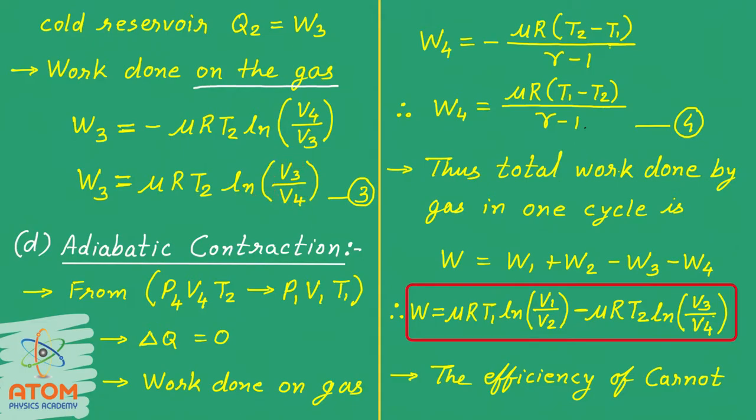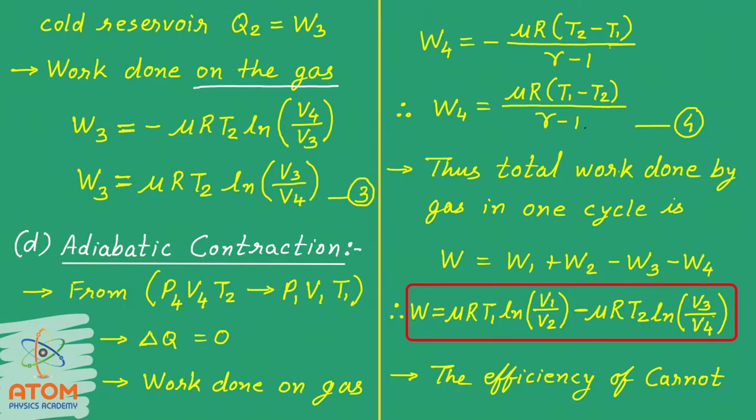Note that here it was V4 upon V3 and there was a minus here. So now I have interchanged the terms, so I am getting plus here. So finally, work done on the gas W3 will be equal to mu R T2 ln V3 upon V4. Let us name this equation as equation 3.